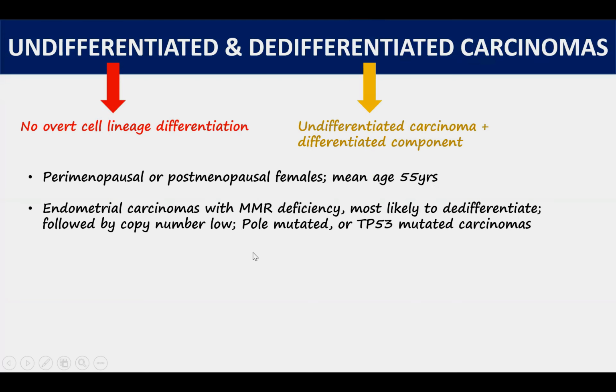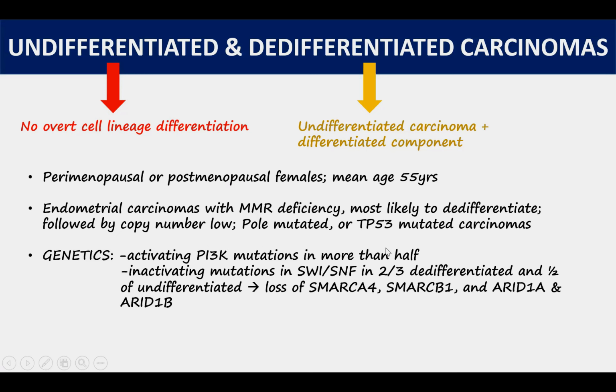And endometrial carcinomas with mismatch repair deficiency are the most likely to dedifferentiate, followed by copy number low, POLE mutated or TP53 mutated carcinomas. Activating PI3K mutations are seen in more than one half of these patients, and inactivating mutations in SWI/SNF are seen in 2/3 of dedifferentiated and one half of undifferentiated carcinomas. There is loss of SMARCA4, SMARCB1, ARID1A, and ARID1B.